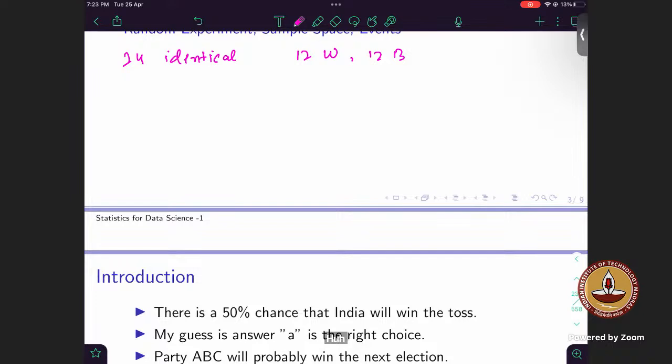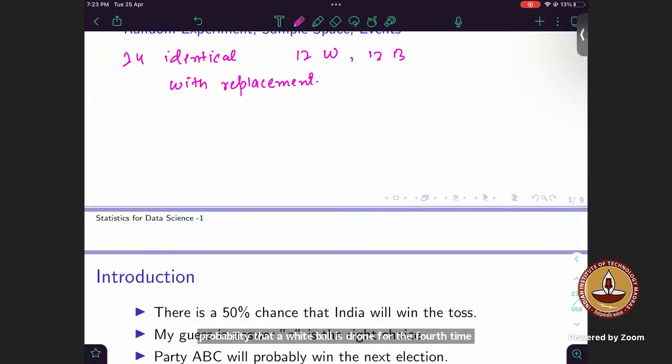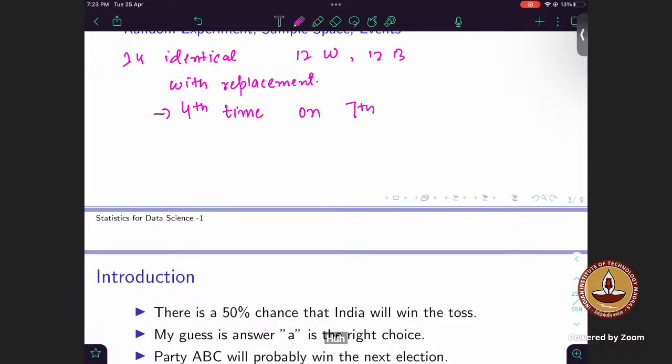The probability that a white ball is drawn for the 4th time on the 7th draw.